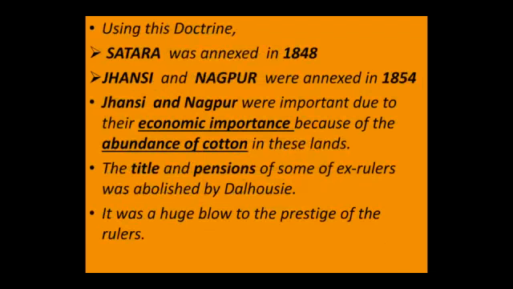Then we see the titles and the pensions that were given to ex-rulers. There was a policy that the former rulers who had ruled over these regions were allowed to use the titles of king, and pensions were being given to them. But this system was also abolished by Dalhousie. He said now no more titles are to be maintained by the ex-rulers and no more pensions are to be given to them. It was also a huge blow to the prestige of the rulers, and this was an indirect way of putting an end to the rule of the Indian rulers and having the control of the British over those regions.